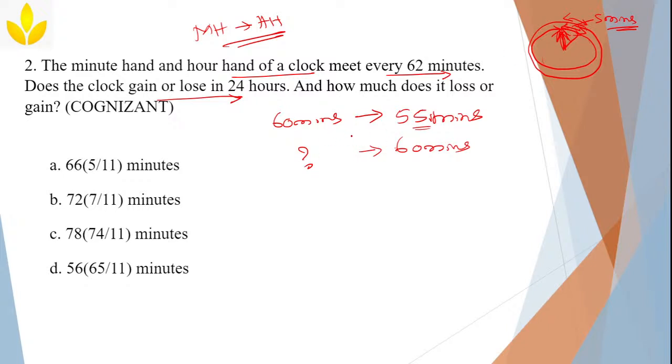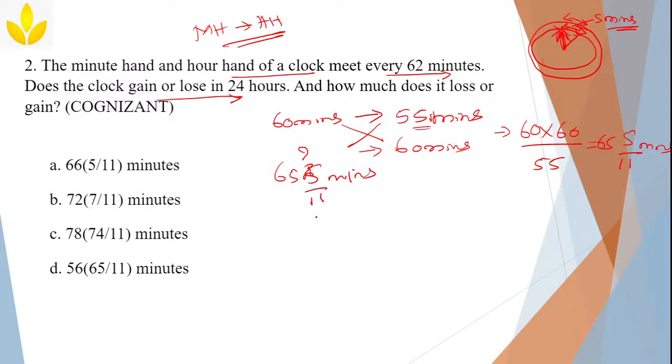So to gain that 60 minutes, how much does it have to travel? Cross multiply. That is 60 into 60. I won't do the whole calculation, please do it. This comes to around 65 5 by 11 minutes. So when will they meet the first time? 65 5 by 11 minutes. To gain 60 minutes, it should cover 65 5 by 11 minutes.